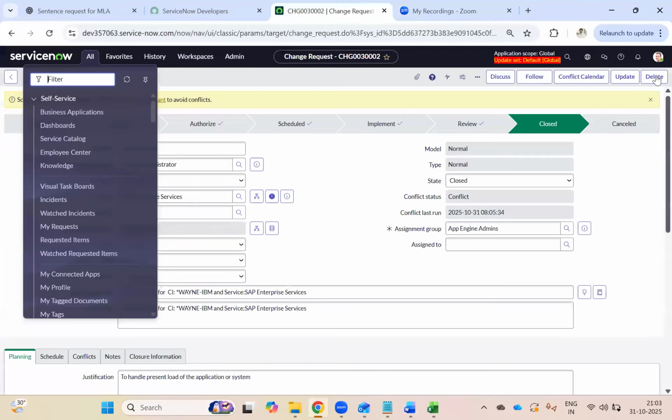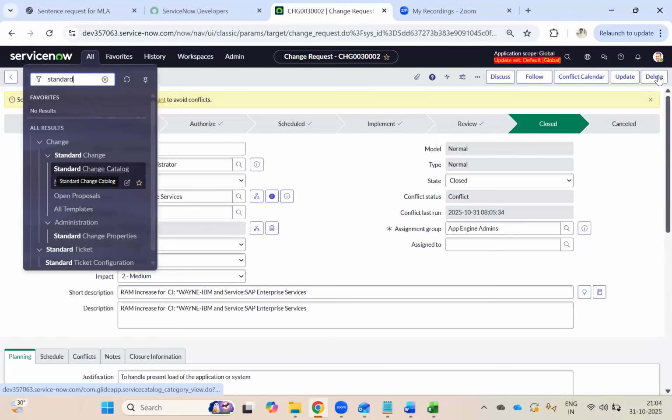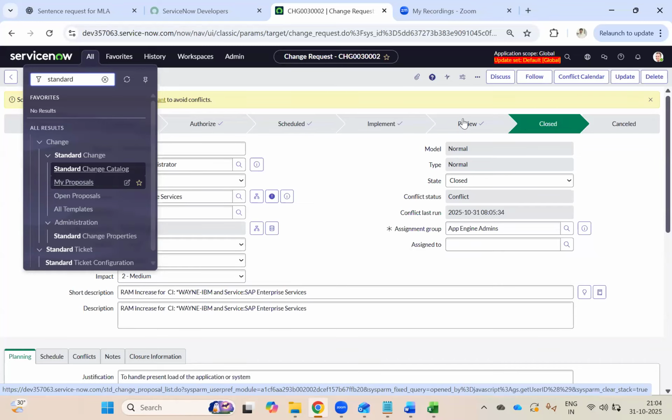When you click new here, this is the proposal. So it's a one-time template.